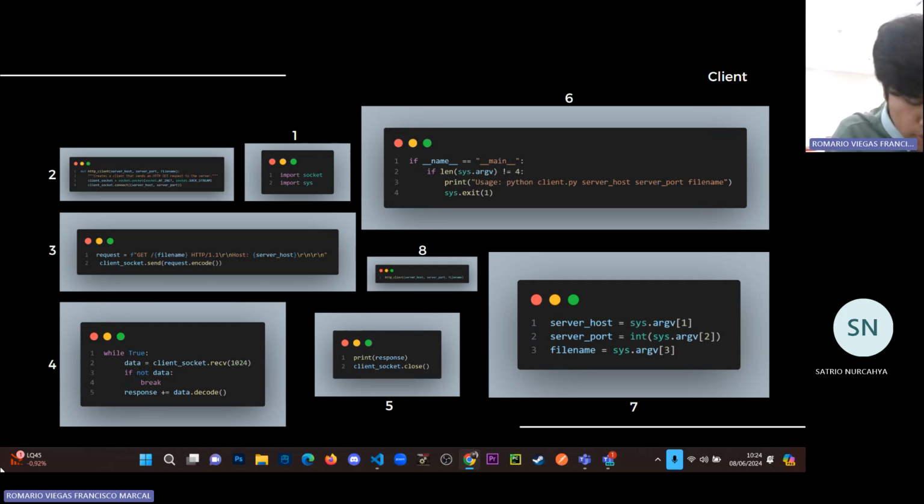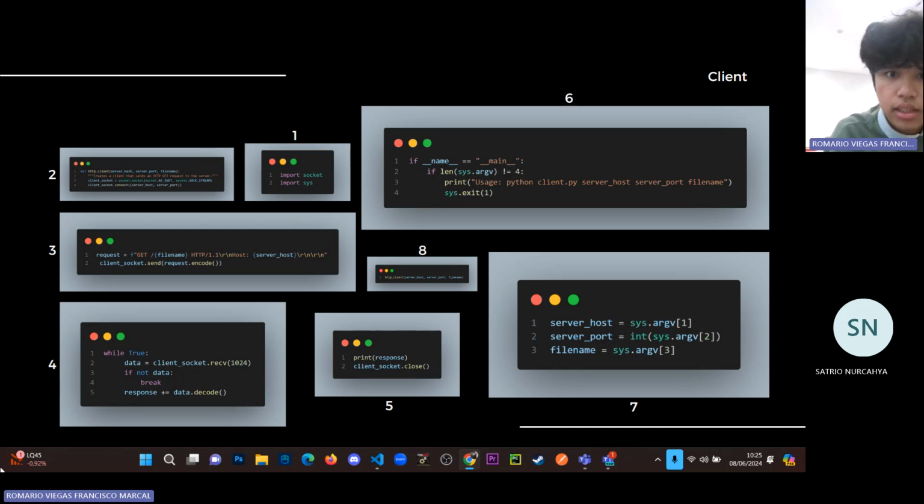So we enter a loop that receives data from the server in 1024 byte chunks using client socket receive 1024. If no data is received, the loop breaks. Otherwise, the received data is decoded and appended to the response string. And number 5 is client socket close.